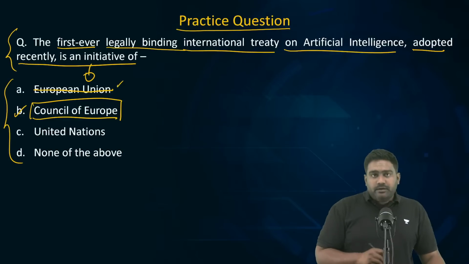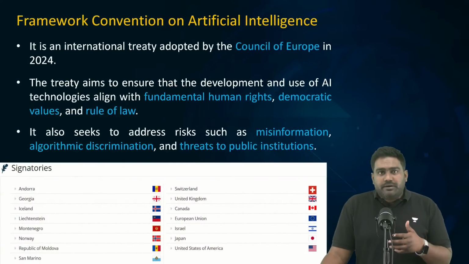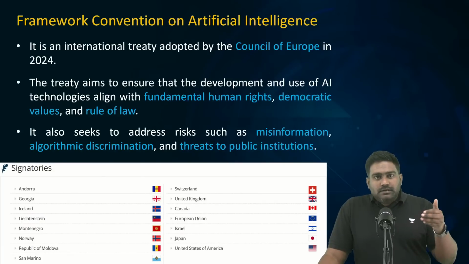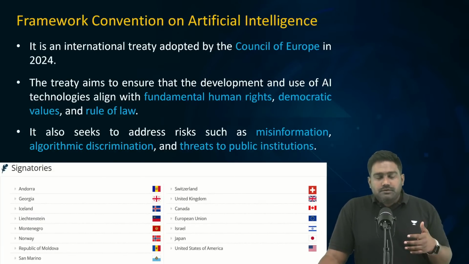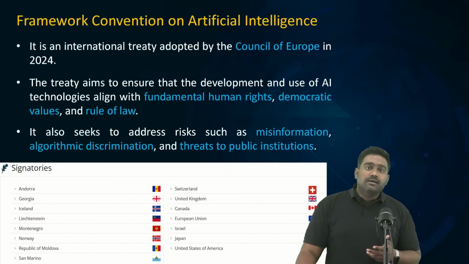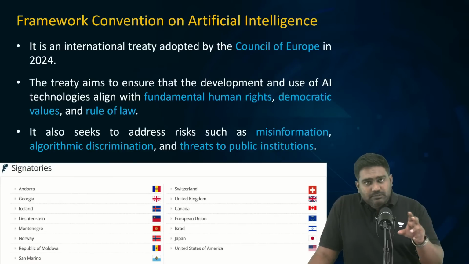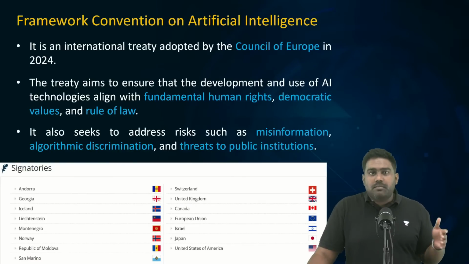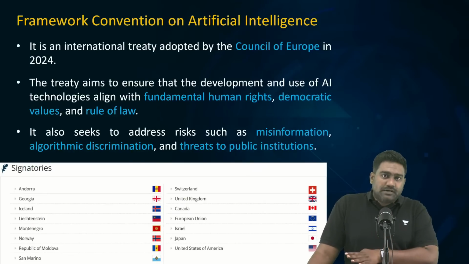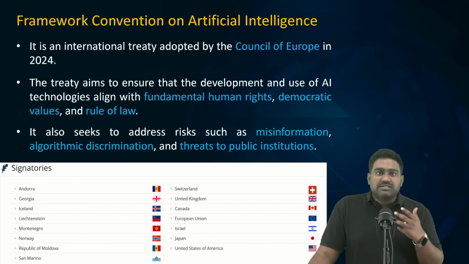The European Union is a political economic union of 27 European countries. Understood? They have created a free market for the movement of goods, services, and investments. Some of them are part of the Schengen zone, which provides soft border controls, creates open borders, promoting free movement of people as well. So, European Union is a completely different organization, a political and economic union. The Council of Europe is a different entity altogether. Today, we'll study and understand what is Council of Europe.